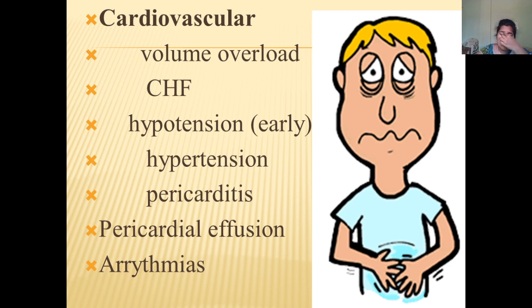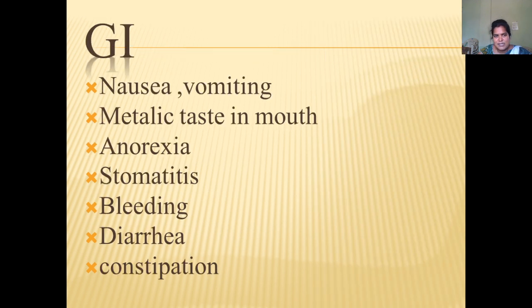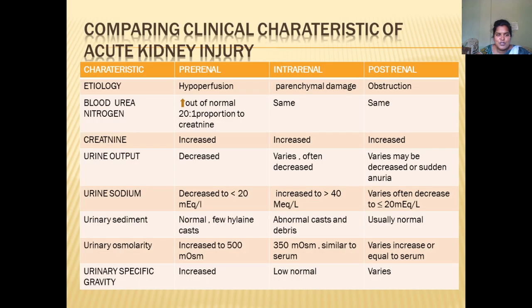We have to check for fluid overload. Fluid overload can be seen by distension of the neck veins, and tachycardia is also there, so we have to check each and every time. Then we will have congestive heart failure and hypotension. Earlier it will be hypotension, later it will develop as hypertension, pericarditis and pericardial effusion, and arrhythmias. Then GI disturbances: nausea, vomiting, metallic taste in the mouth, anorexia, stomatitis, bleeding, diarrhea, and constipation.